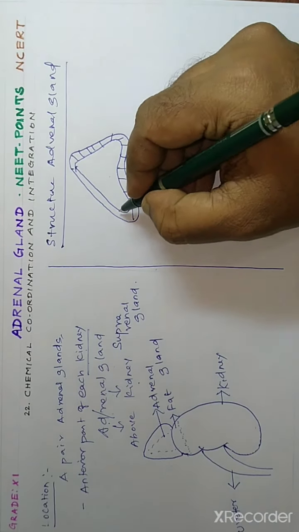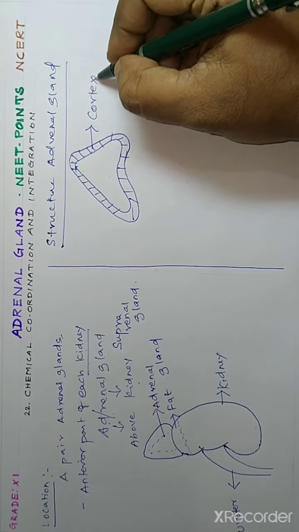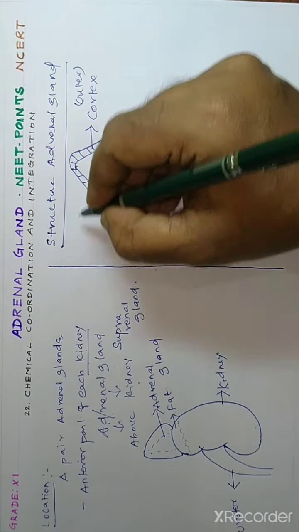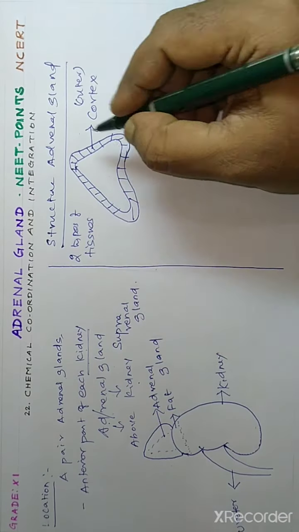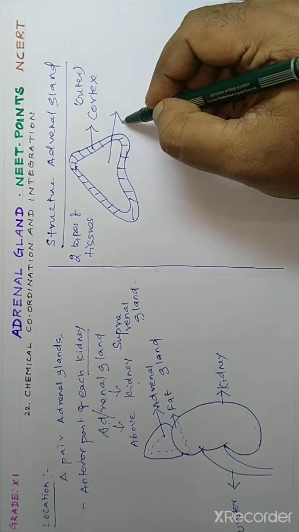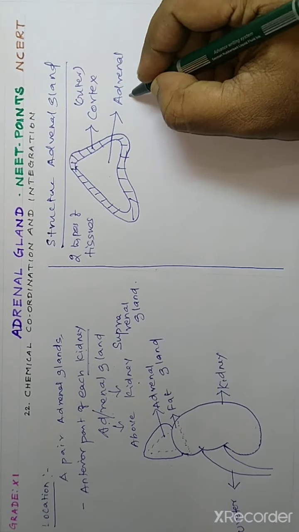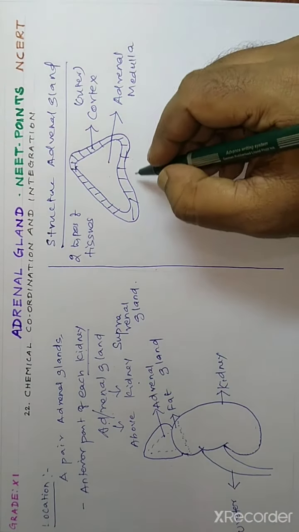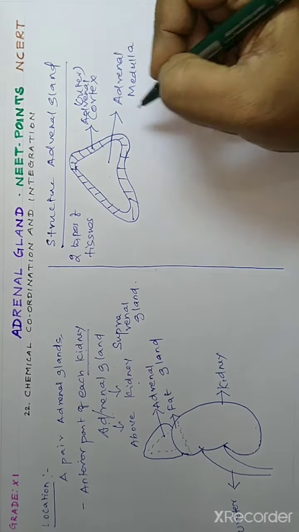The outermost layer of tissue is termed as cortex. Centrally located tissue is termed as adrenal medulla. Outside tissue is termed as adrenal cortex.